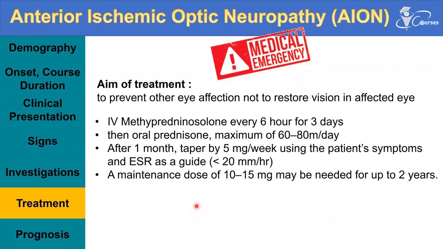So this will be the management of patients with anterior ischemic optic neuropathy of the arthritic type. And an important thing that I just forgot to tell you: when the temporal artery biopsy is negative, and we still have a strong clinical suspicion of giant cell arteritis, we can take a biopsy from the other side. And if it is still negative, we can even continue the treatment if the patient's symptoms and signs are improving and the ESR and C-reactive protein are normalizing.